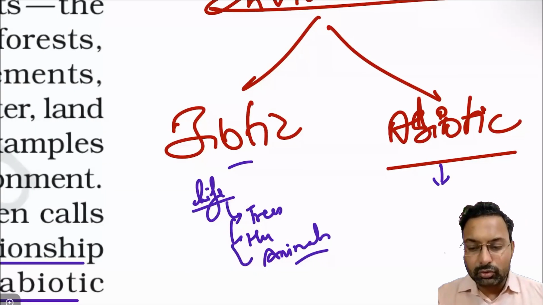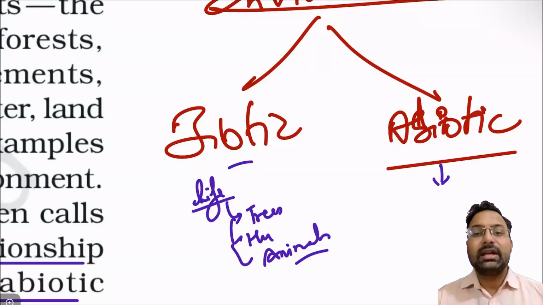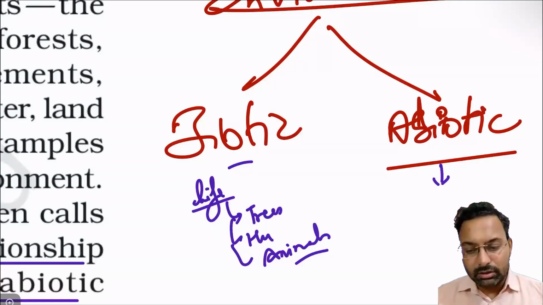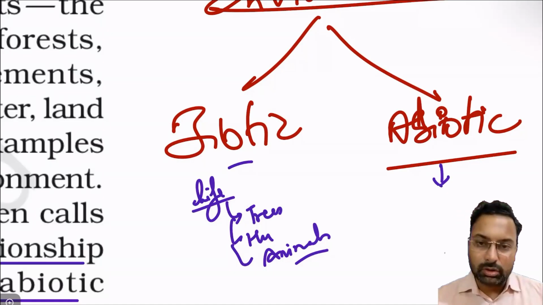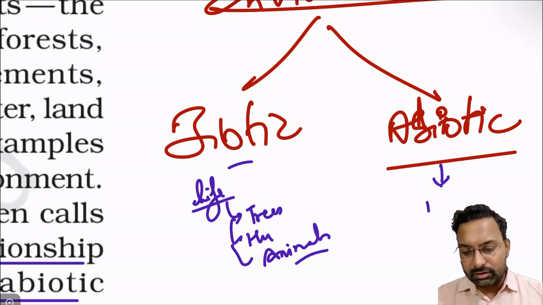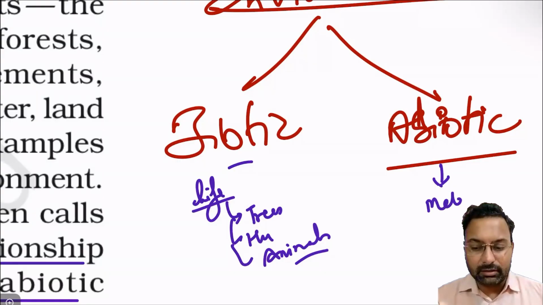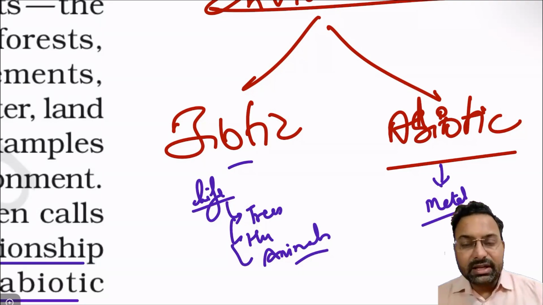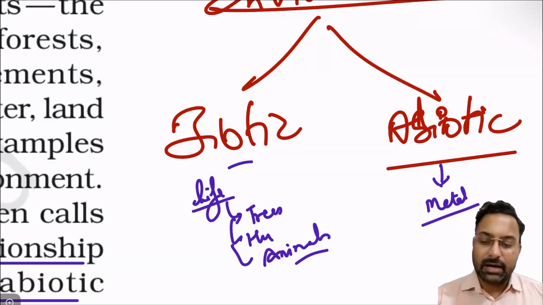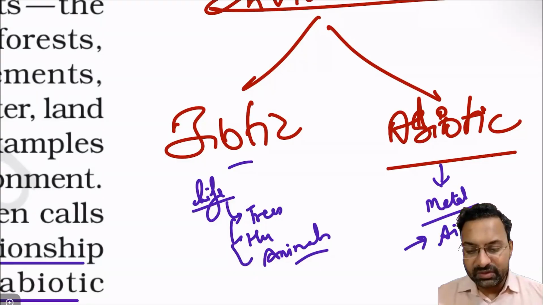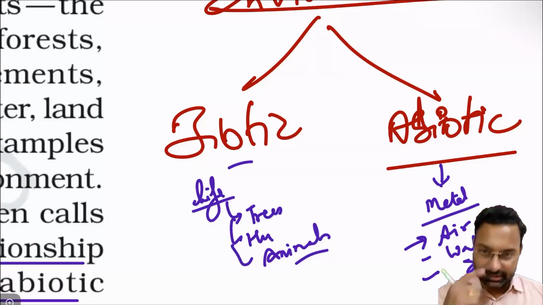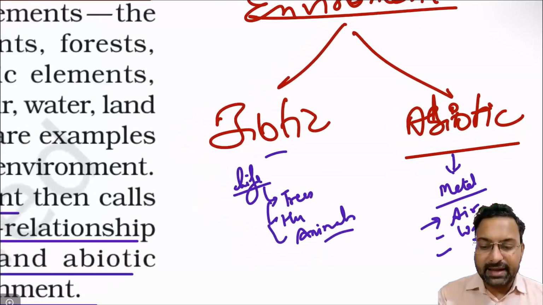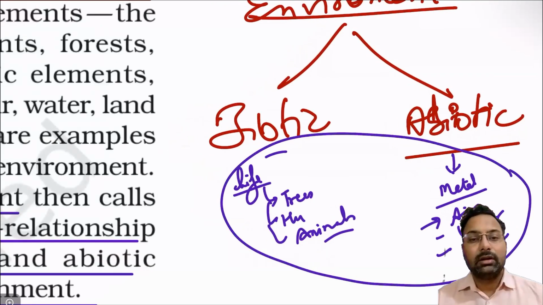And abiotic are those which do not have life, or they are simply materials, such as ore or maybe some metal. Anything which doesn't have life in it is abiotic. It may be air, it may be water, it may be soil. All those things are abiotic in nature. So we include life as well as non-life substances, because life is not possible without the abiotic things.